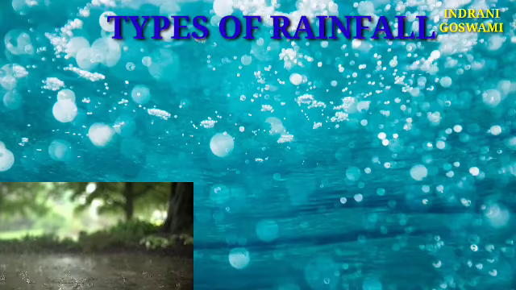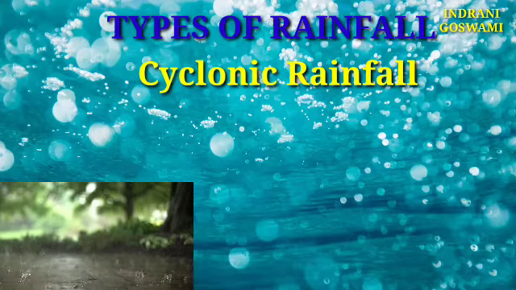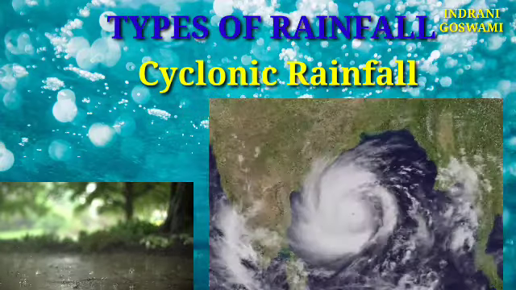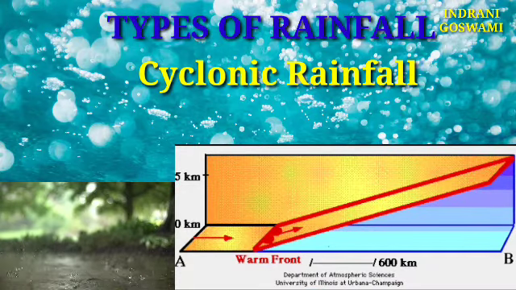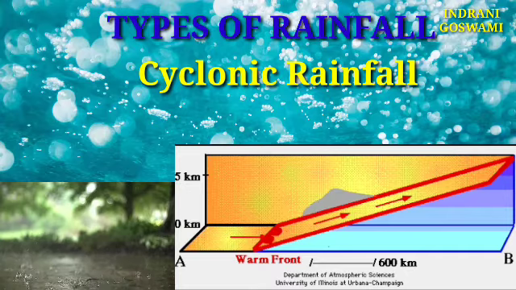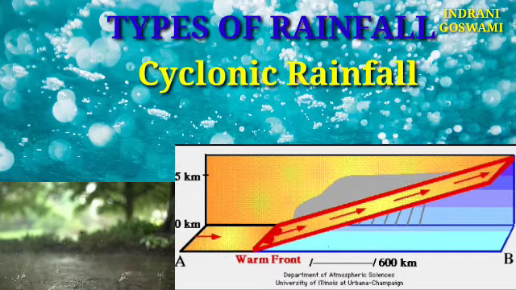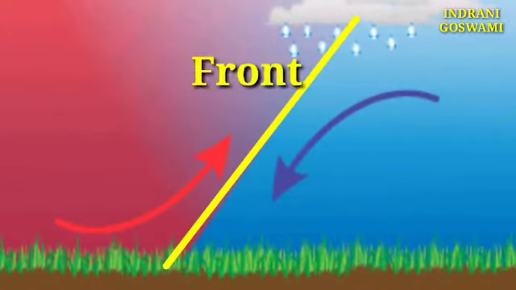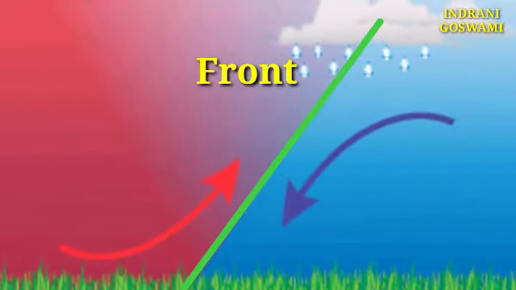Done. Now the third is the cyclonic or frontal rainfall. What is that? This type of rainfall is due to cyclones and depressions, irrespective of relief or convection. So for cyclonic rainfall, the major causes are depressions and cyclones. When warm and cold air masses confront each other, the warmer, obviously lighter, air generally climbs above the colder or heavier air. The boundary zones of these air masses are called fronts. The rising air is cooled while undergoing a frontal lift, and this causes precipitation.